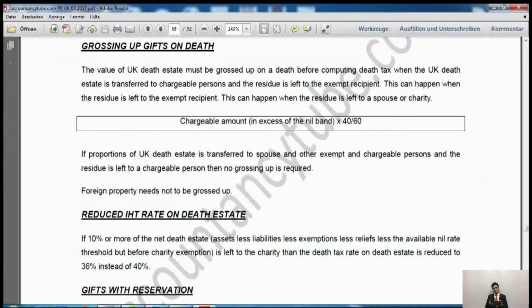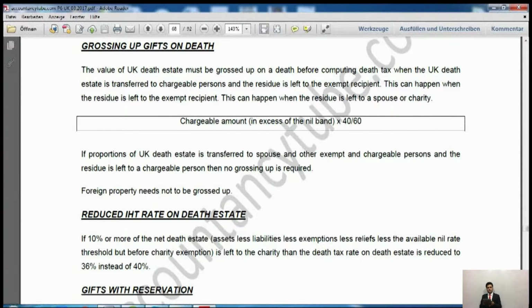This sentence has been repeated in the notes, but it is needed only once. So this can happen when the residue is left to the spouse or charity.